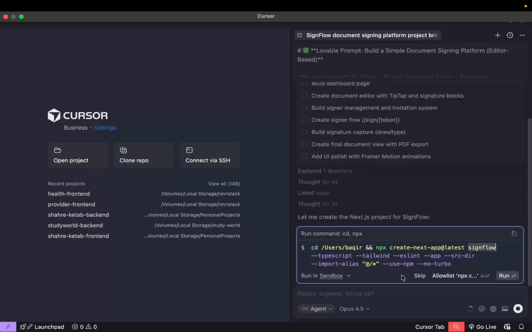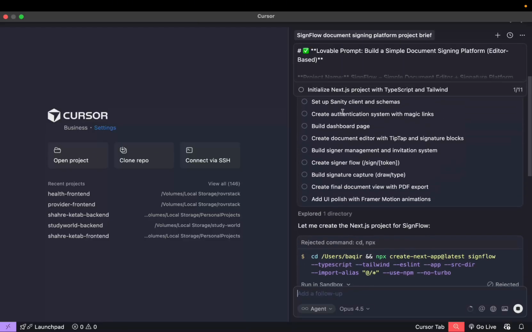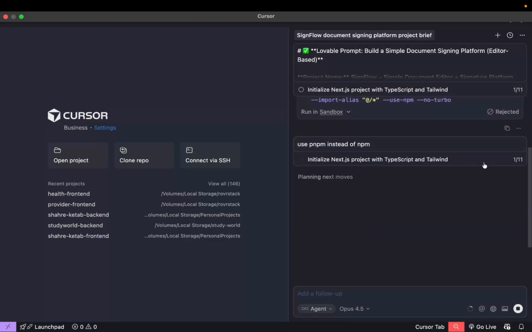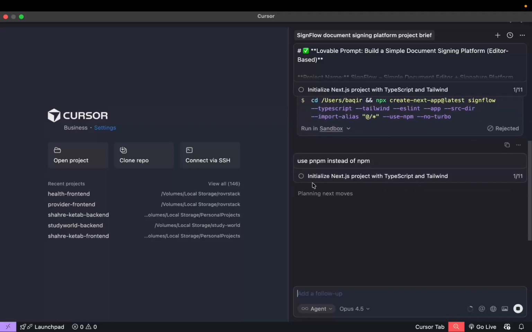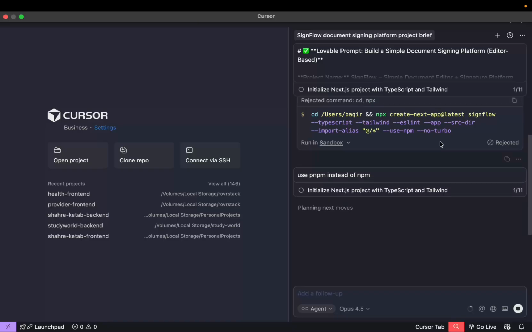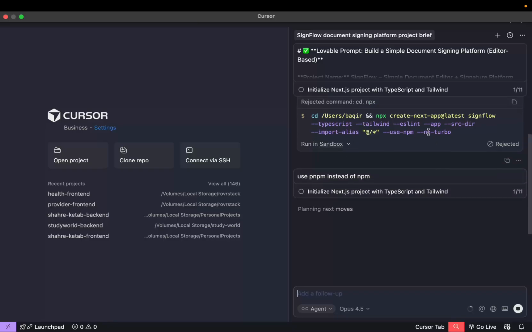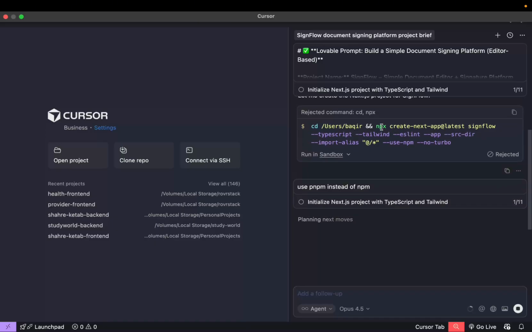So I'm gonna give this something. I'm gonna say use pnpm instead of npm. Okay, so it should change its query, and when it changes its query, we are gonna run that query. Probably it should be use pnpm instead of use npm. I'm not sure because I don't know about the npx create next app command. So yeah, let's wait.